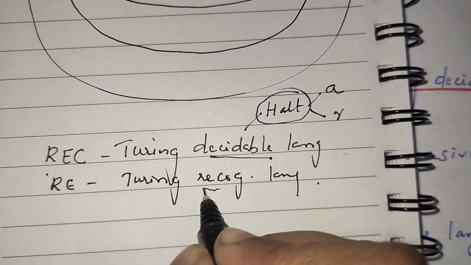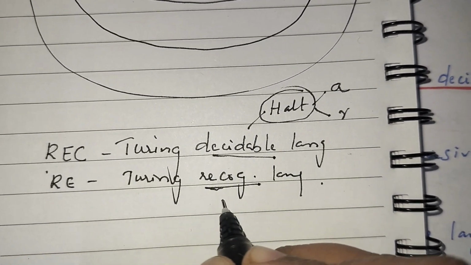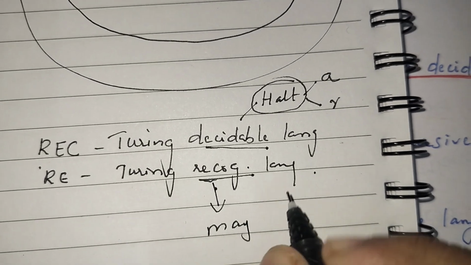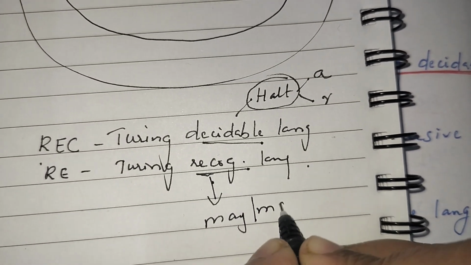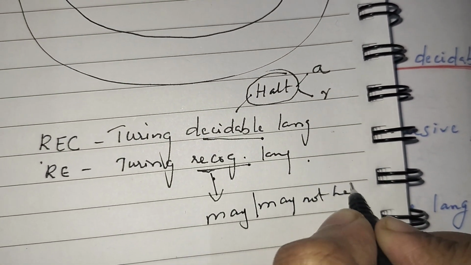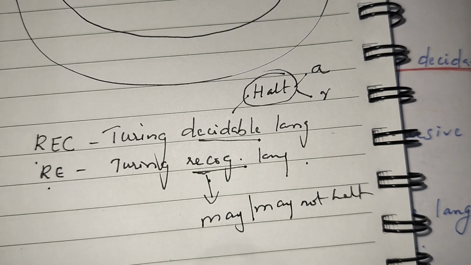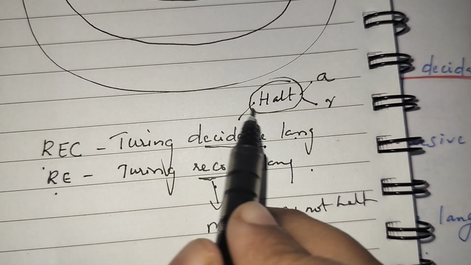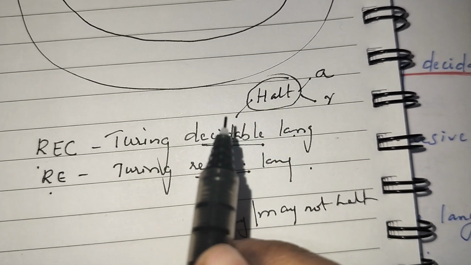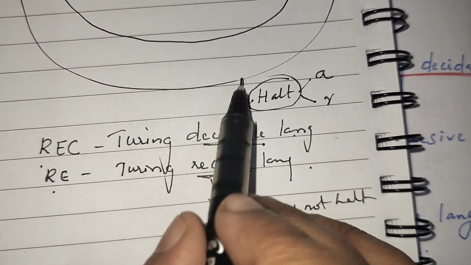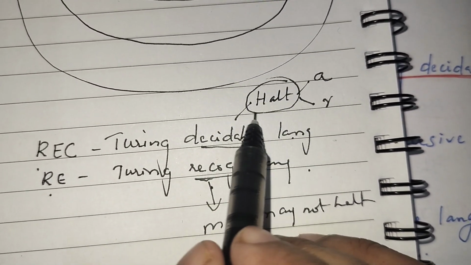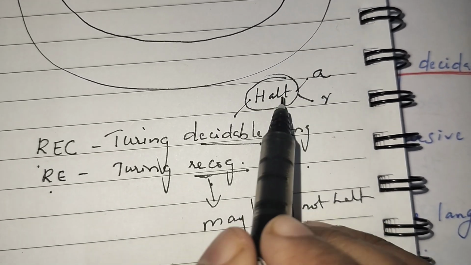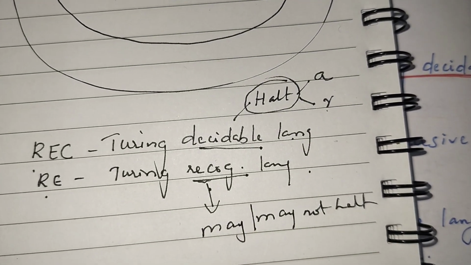In a Turing recognizable language, the Turing machine sometimes will halt or will not halt. So it may or may not halt. That is a recursively enumerable language. Recursive languages are Turing decidable: we can decide whether the Turing machine will halt or not. Either it will halt and accept, or it will halt and reject on a particular input.